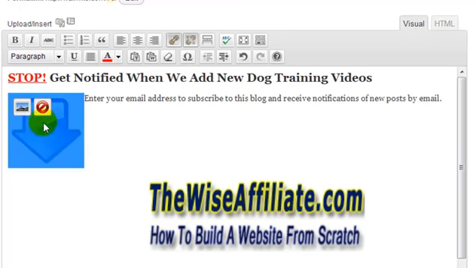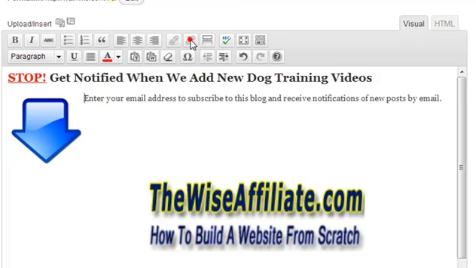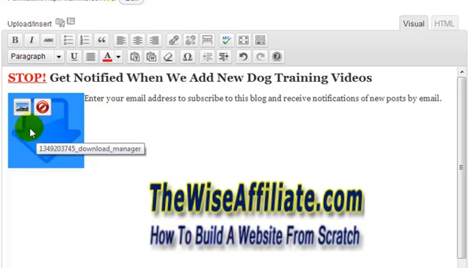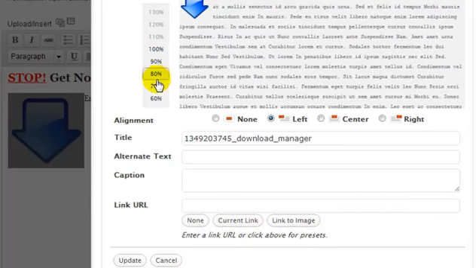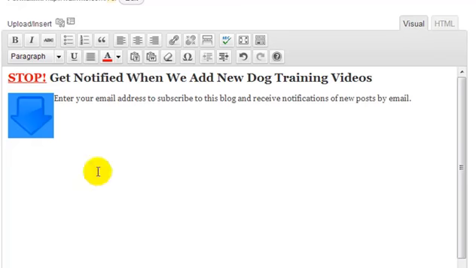I'm going to click on it once, and you see up here I don't want it linking to anything, so I'm going to click this and it will unlink it. And it's still pretty big. I'm going to click on this edit image and shrink this down. You see how that's shrinking down? I'm going to go 60% and update. That's good enough.